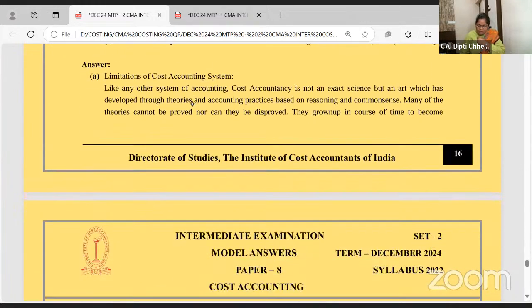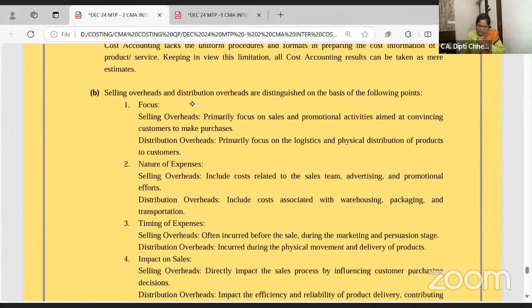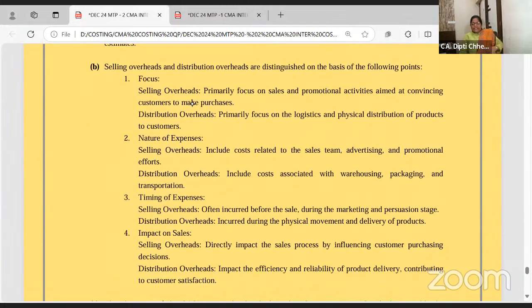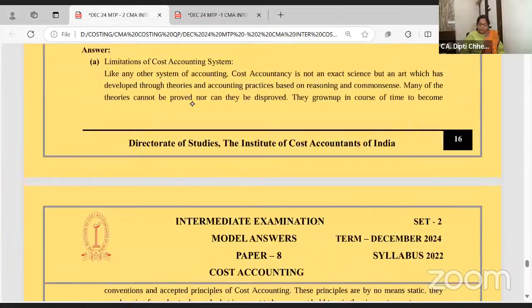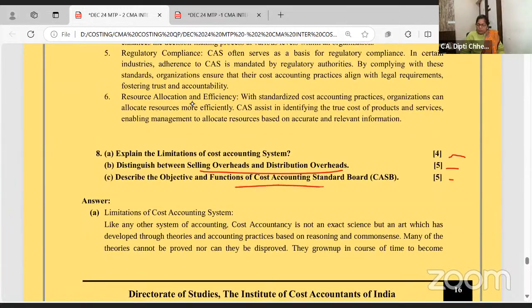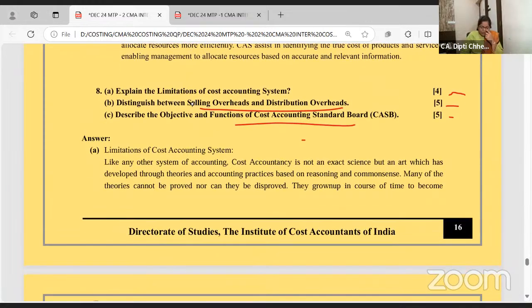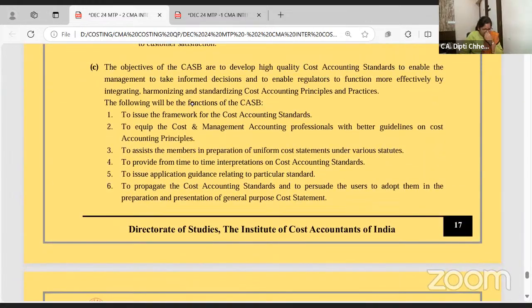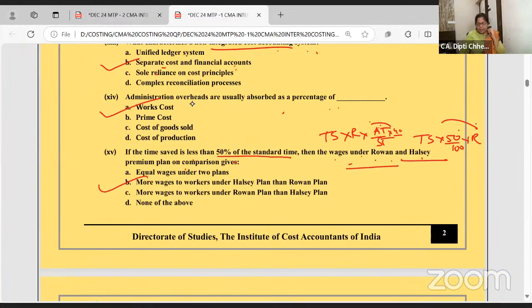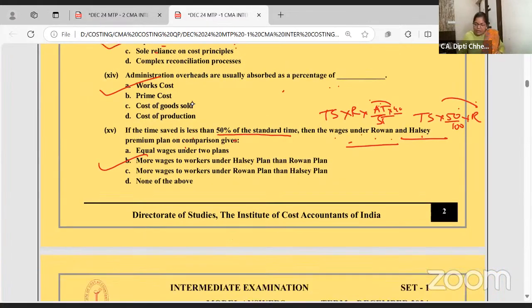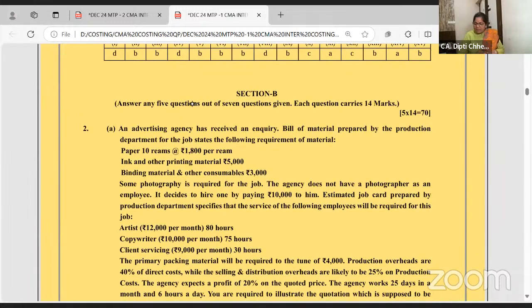Distinguish between selling overhead and distribution overhead. Selling expenses primarily focuses on the promotional activities. Distribution means delivering the goods. What are the objectives and functions of the cost accounting standard board? Okay. So theory question, I think you'll be able to manage. Shall we go to MTP-1?